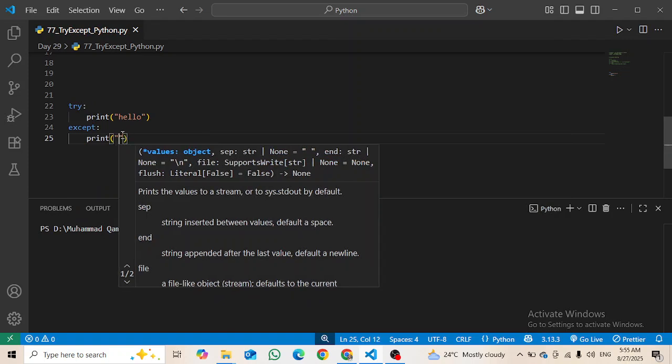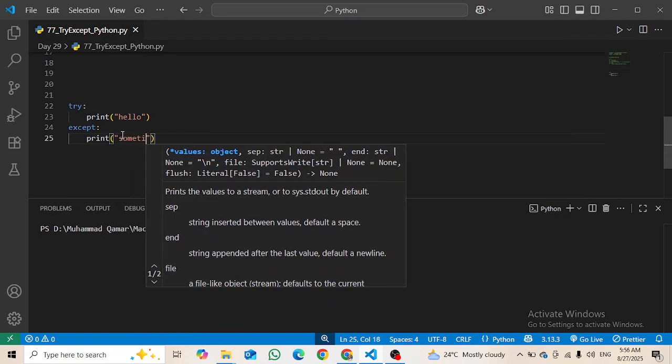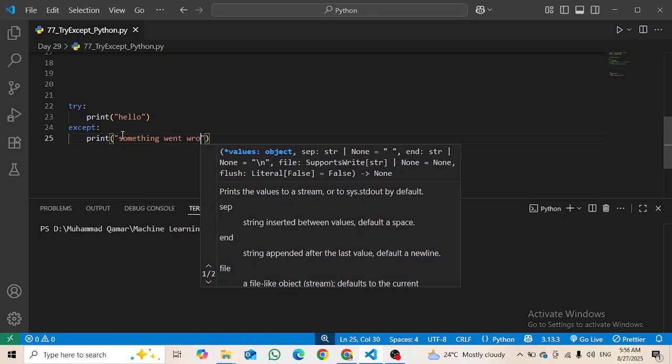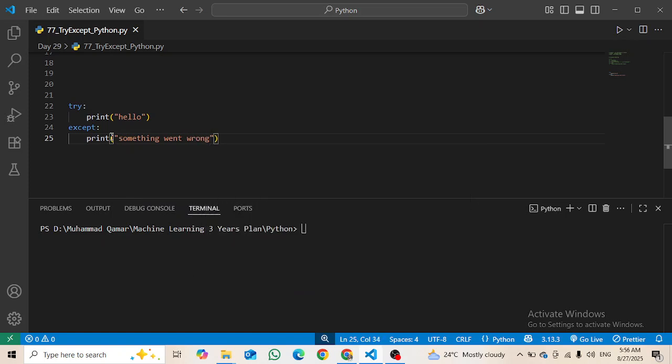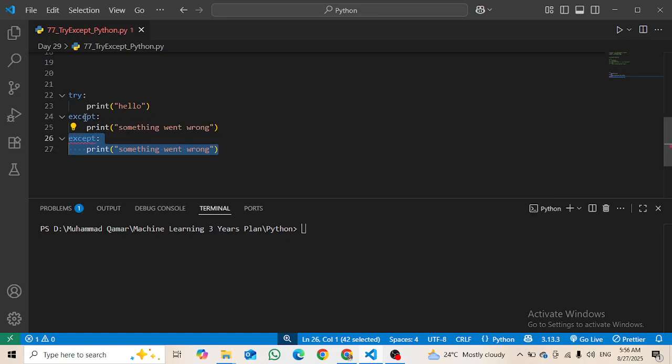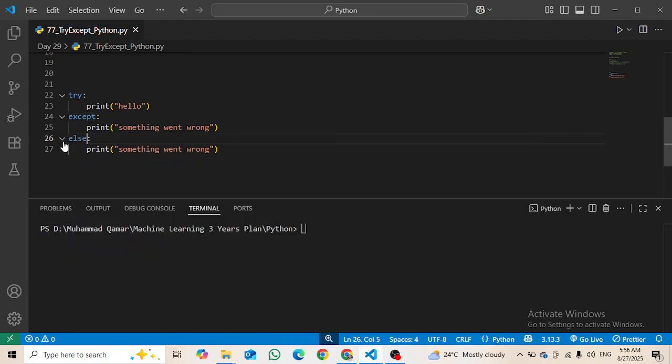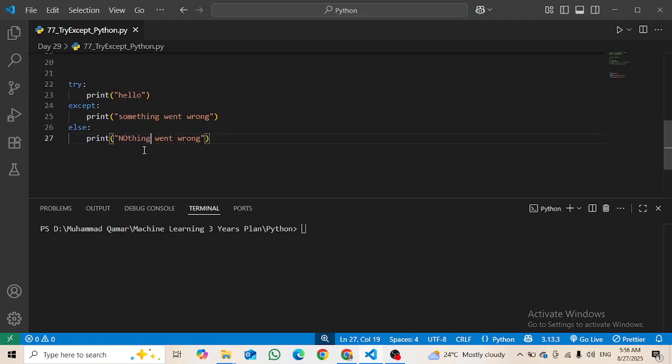Here I will write something went wrong. And what I am going to do is just copy that line here and change the except to else, right? And then here I will write nothing went wrong.